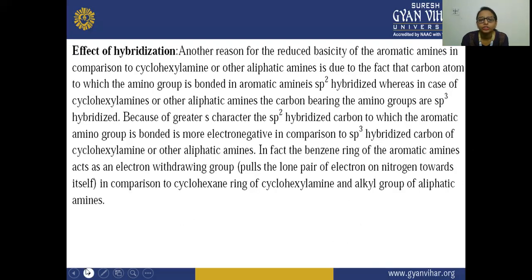Now, the effect of hybridization. So what is the effect of hybridization here? The reduced basicity of the aromatic amine in comparison to cyclohexylamine or other aliphatic amines is due to the carbon atom to which the amino group is bonded being sp2 hybridized. But in cyclohexylamine or other aliphatic amines, the carbon bearing the amino group is sp3 hybridized. So this is the effect, and in fact the benzene ring also acts as an electron withdrawing group in comparison to the cyclohexane ring.